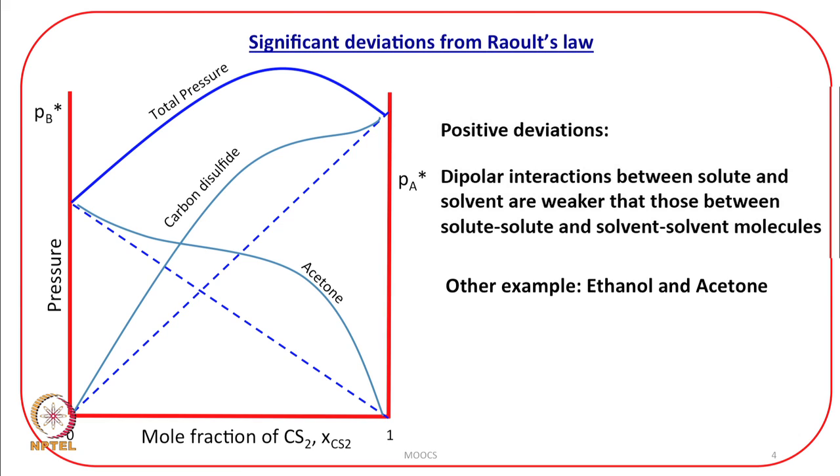You see here, although there are positive deviations midway, eventually when mole fraction is approaching a value of 1, it is obeying Raoult's law. Similarly, when we see for acetone, the mole fraction here is 0 and it is increasingly obeying Raoult's law when it is approaching purity.